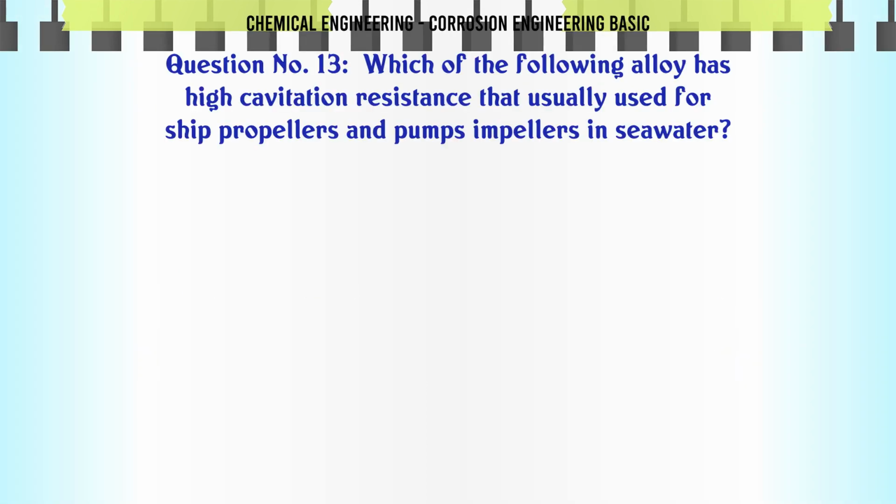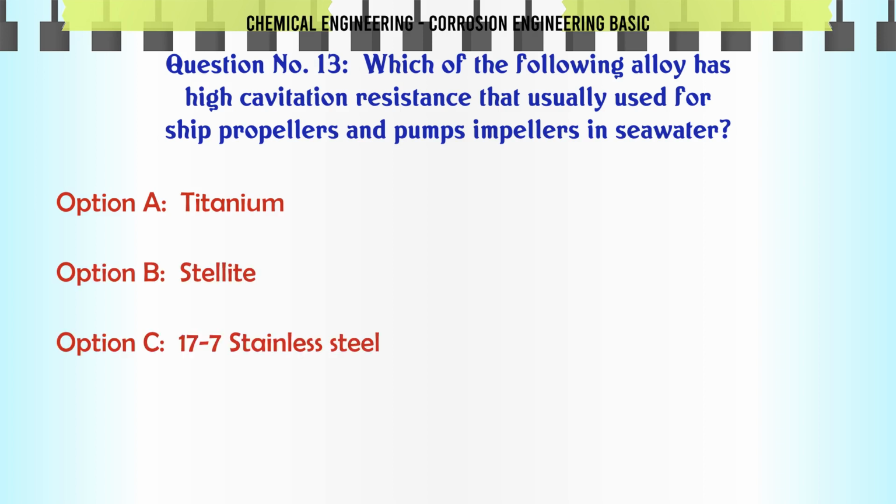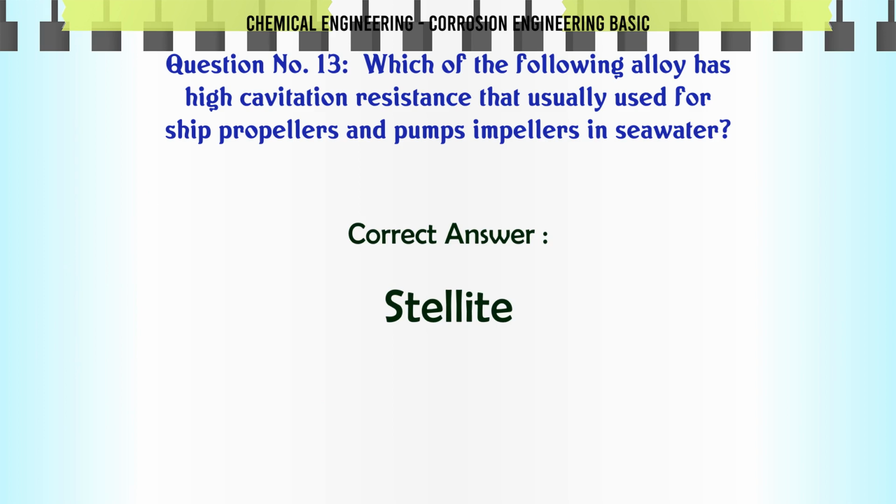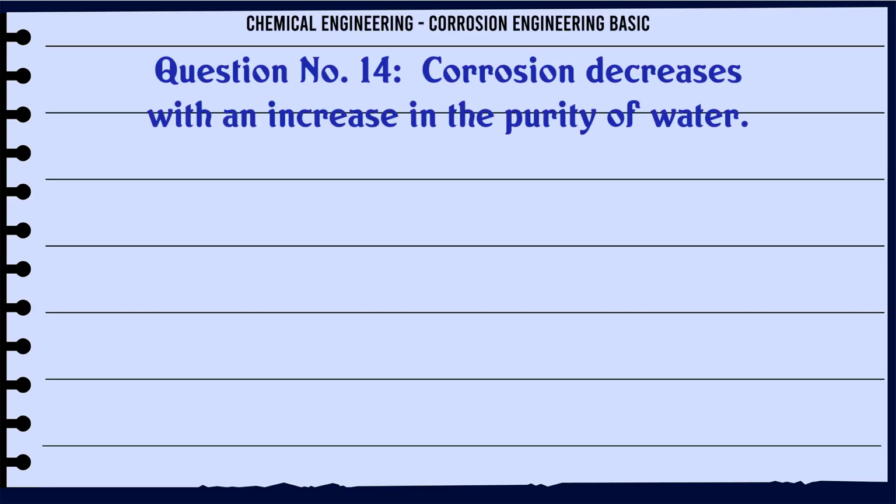Which of the following alloys has high cavitation resistance and is usually used for ship propellers and pump impellers in seawater? A. Titanium. B. Stellite. C. 17-7 stainless steel. D. Nickel, aluminum, bronze. The correct answer is Stellite.